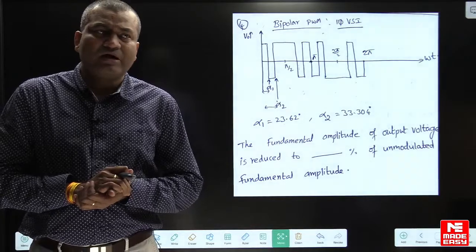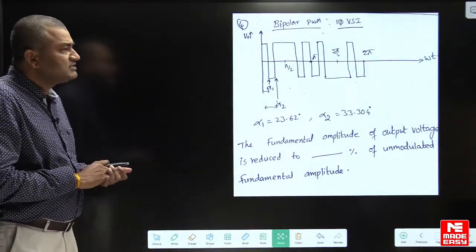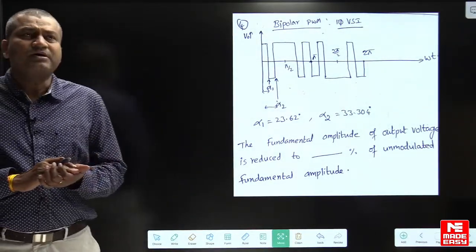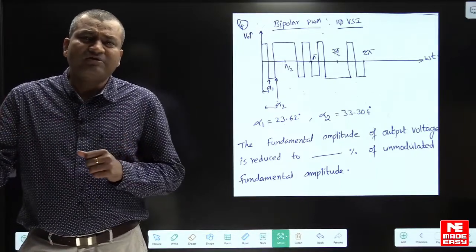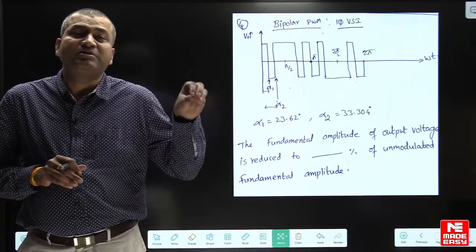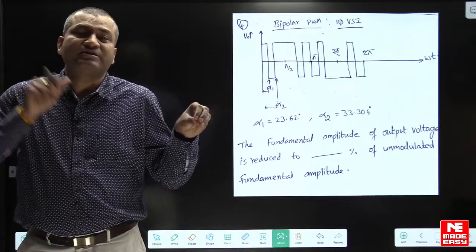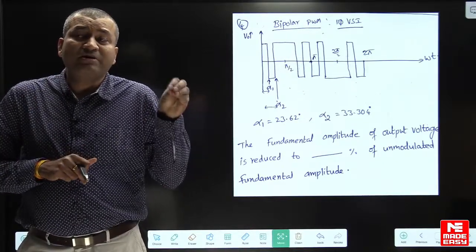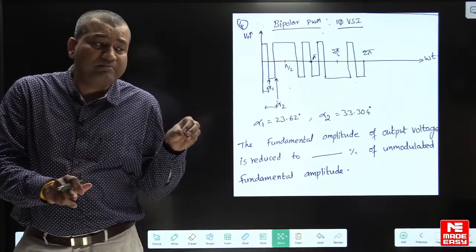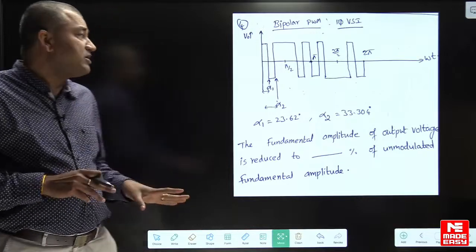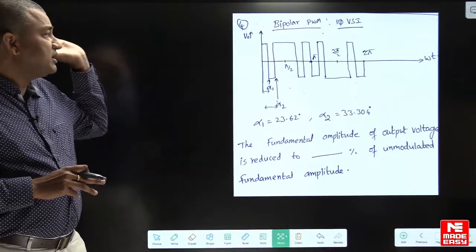And now in inverters, questions are mainly asked in square wave inverters and mostly PWM inverters and 3-phase VSI. PWM inverters, it may be bipolar PWM, it may be unipolar PWM. PWM inverters are very important. Just go through this numerical.